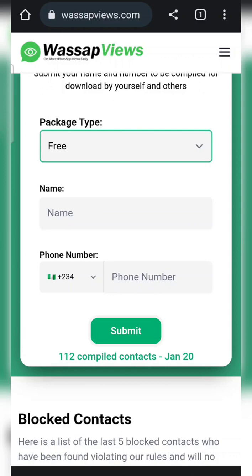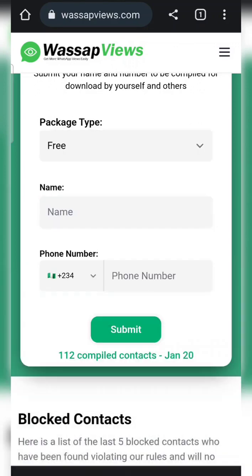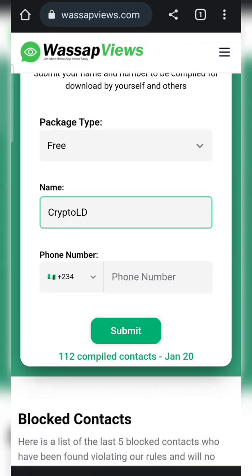But with the free package, you do not have the opportunity to do that. So you have only 8 characters. So at this point, what can I do? Let me just figure out the name. Okay, let me just use a name, for example, like Crypto LD, since I have just 8 characters, the limitation of a free package. But the premium package would cost you like 200 naira. I don't know the dollar value or based on the country. So I have put this Crypto LD, Crypto Lord, for example, because I do post some updates on crypto as